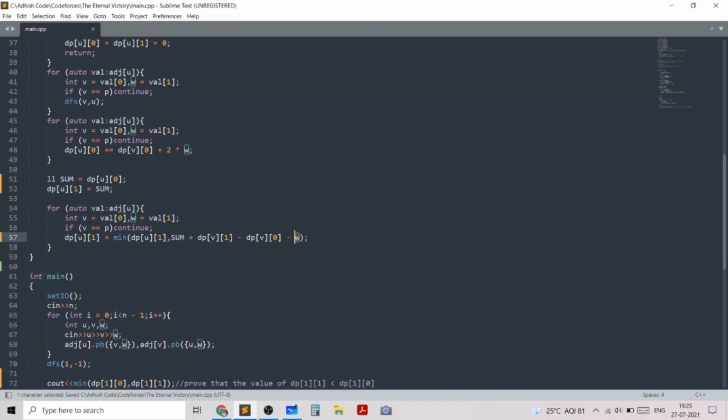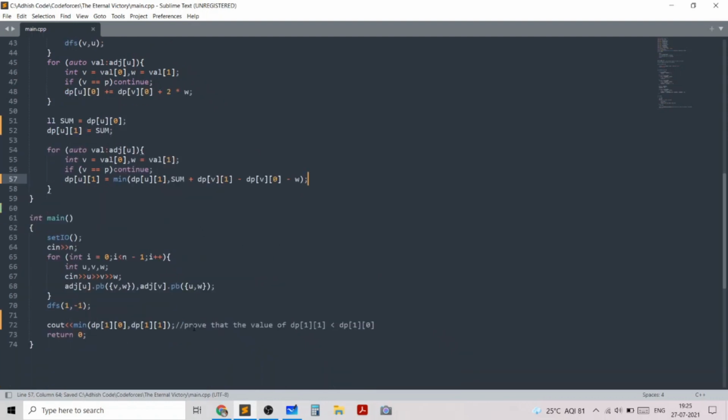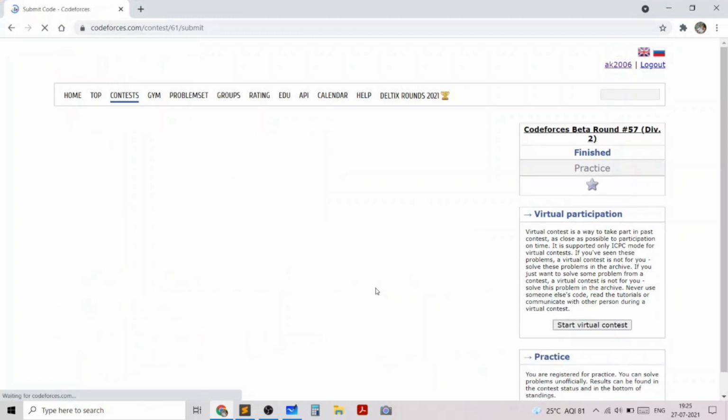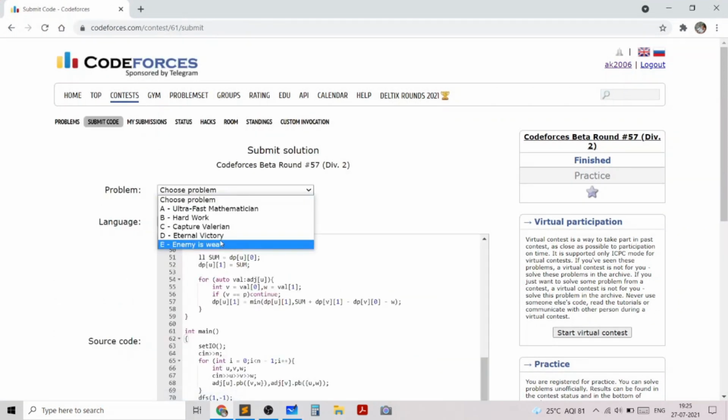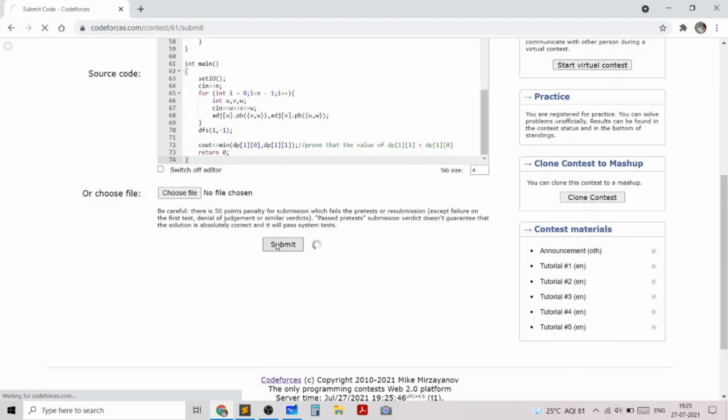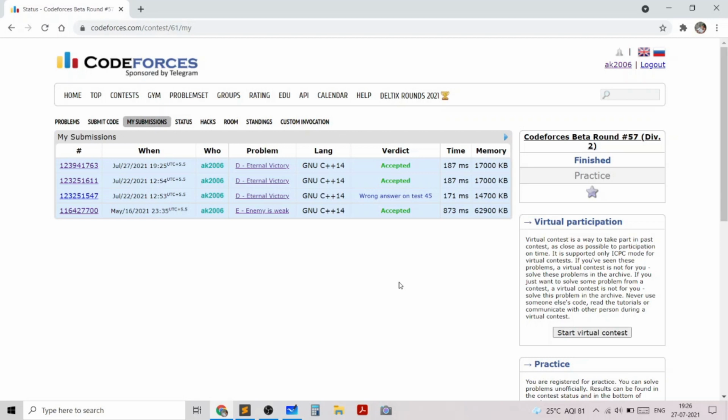So this is the value which we'll take a min with, and that's all that's there in our code. So let's just submit this code to see that it gets accepted. As you could see, my code got accepted.